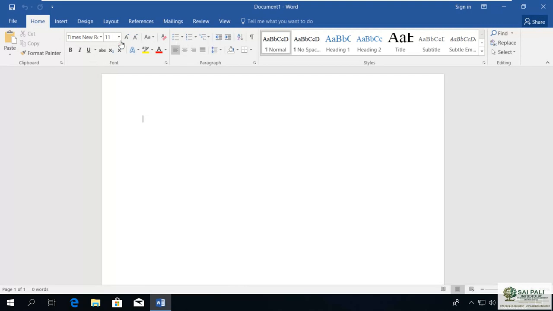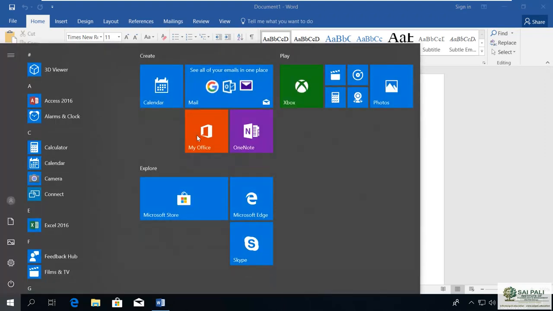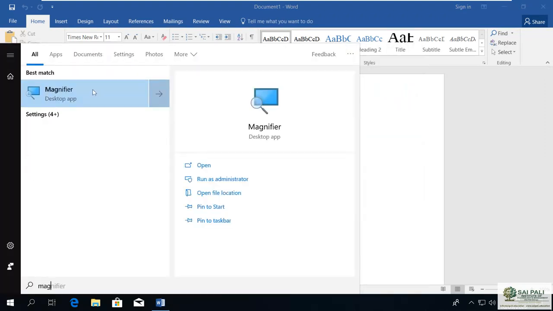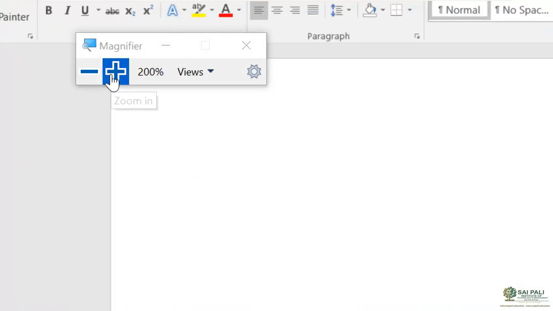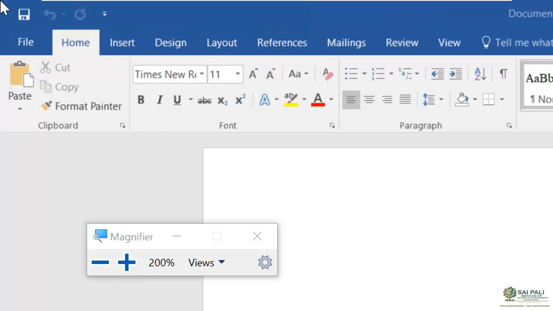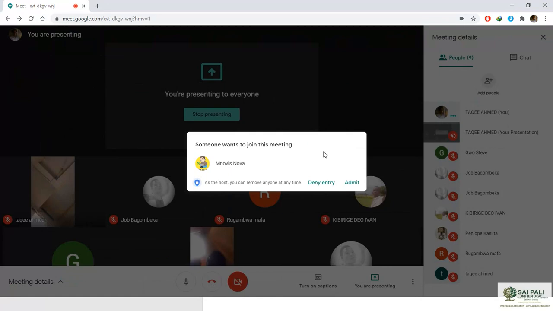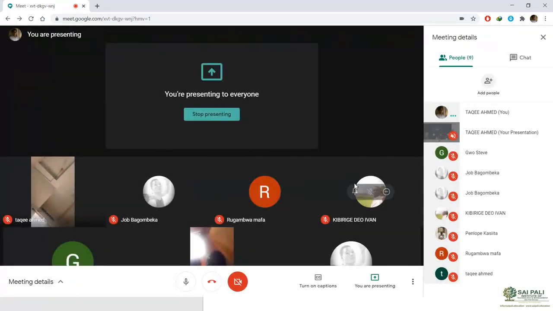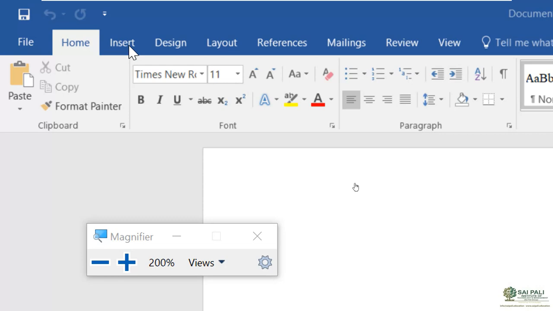So this is what a ribbon is, you can see here. So when we open Word, you can see here is the ribbon, and in the ribbon you have these tabs. Now in these tabs you can see the home tab, you have insert tab.